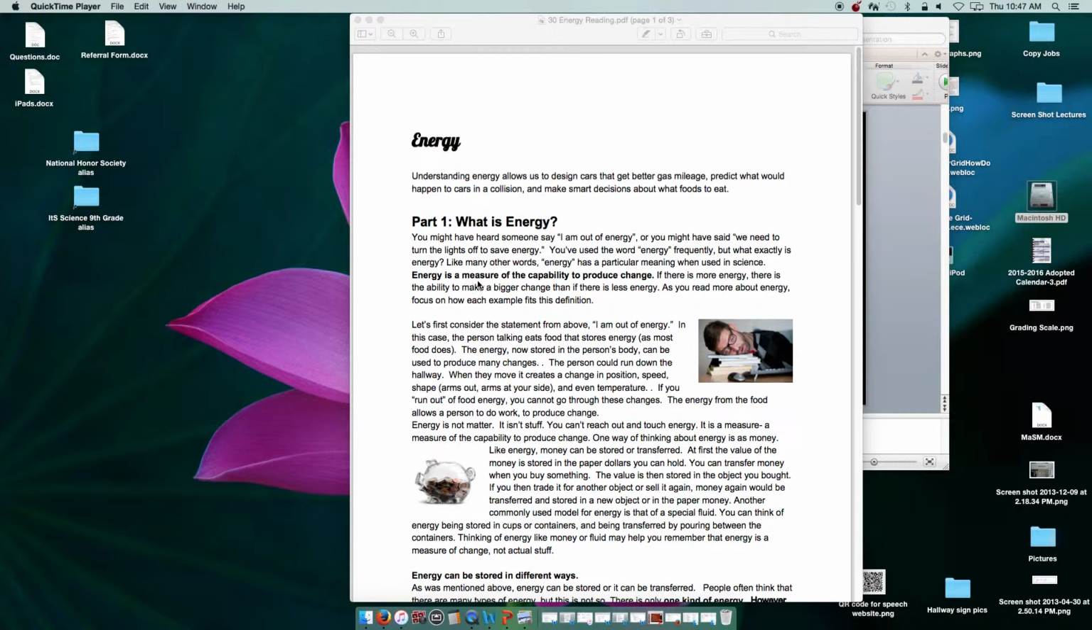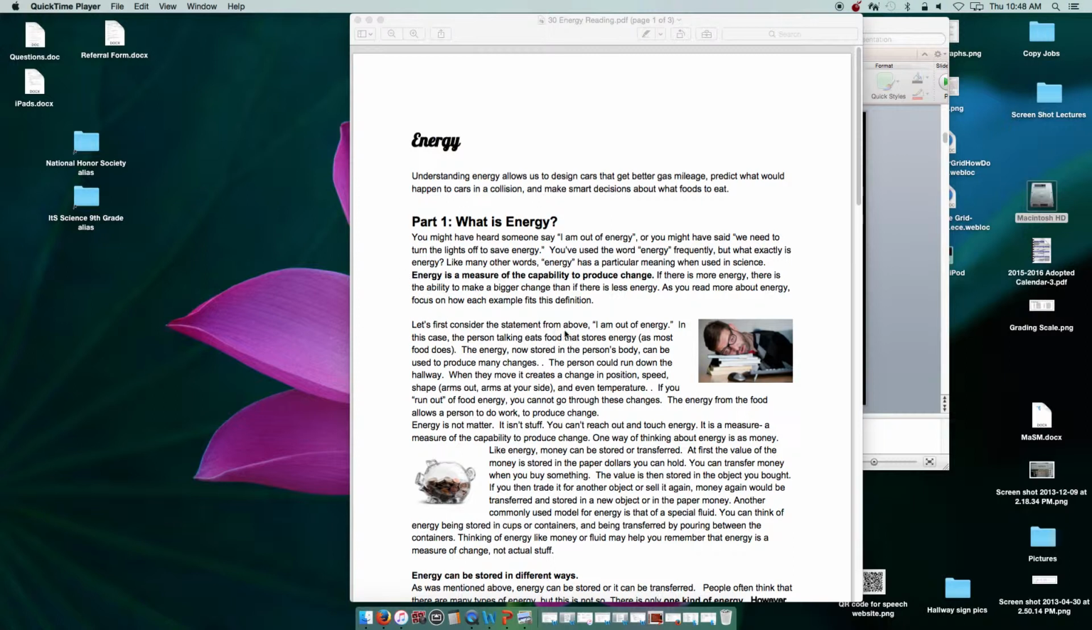Energy is a measure of the capability to produce change. If there is more energy, there is the ability to make a bigger change than if there is less energy. As we read more about energy, focus on how each example fits this definition. This is our official definition of energy in science.